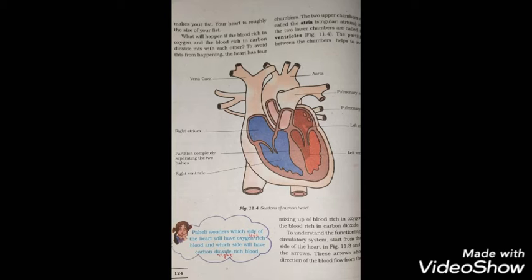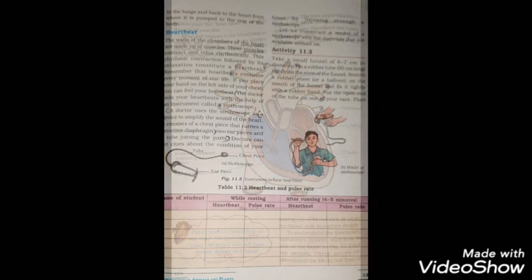The right side of the heart carries deoxygenated blood while the left side of the heart carries oxygenated blood. The heart is separated by a partition called the septum from the right side of the heart to the left side. This prevents mixing of oxygenated and deoxygenated blood inside the heart.